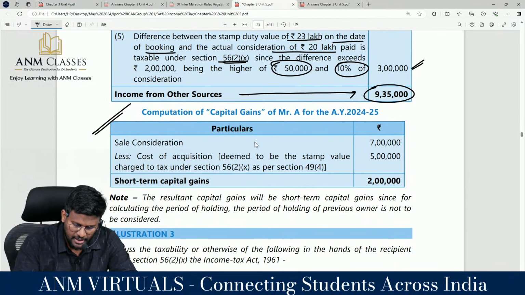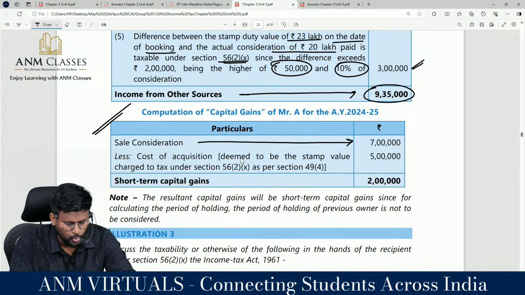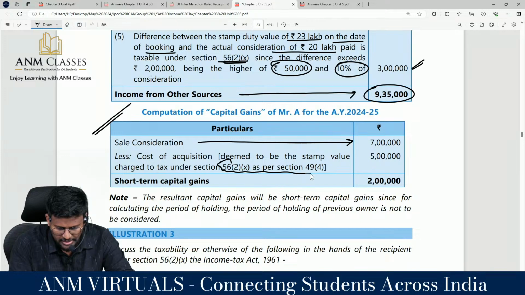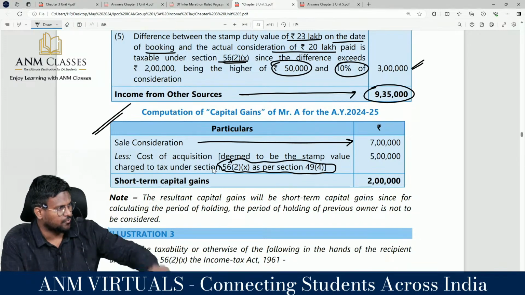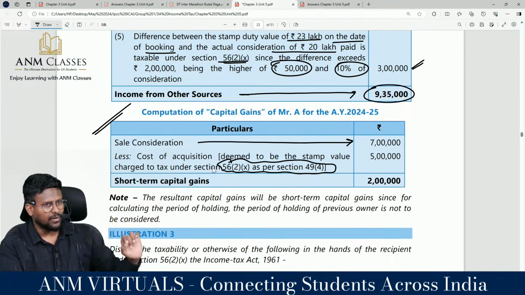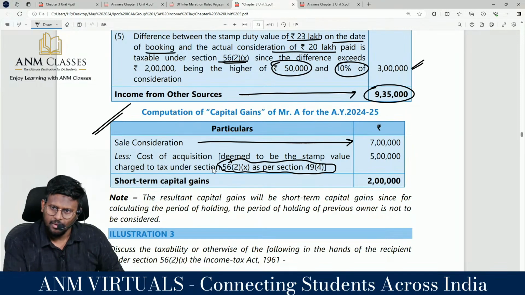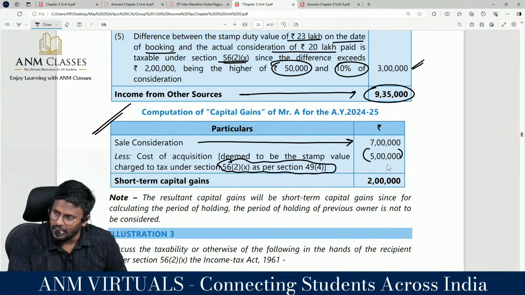Yes, sir. Sale consideration is 7 lakh. Less cost of acquisition, which is deemed to be the stamp duty value taxed under section 56 subsection 2 clause 10, as per section 49 subsection 4. Whatever amount I have suffered tax under income from other sources can be taken as the cost of acquisition. Correct? Yes, sir.